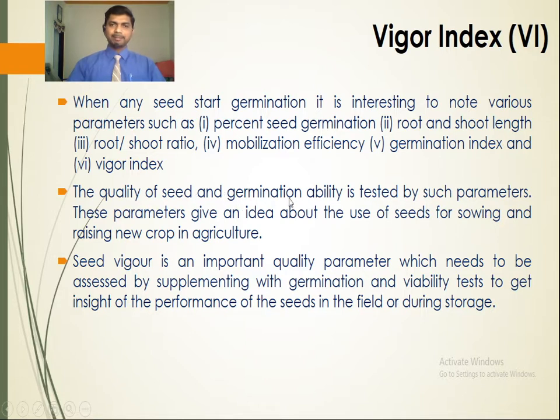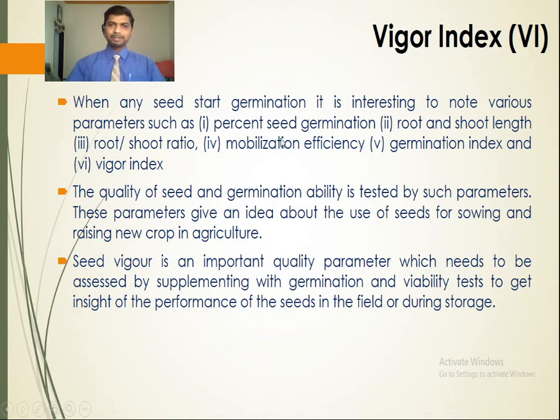So these are the parameters that should be noted during the process of seed germination. The quality of seed and germination ability is tested by such parameters. These parameters give an idea about the use of seeds for sowing and raising a new crop in agriculture. So these are the quality parameters of seed germination.